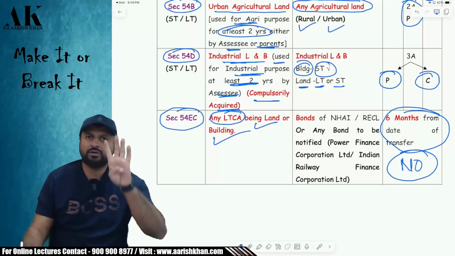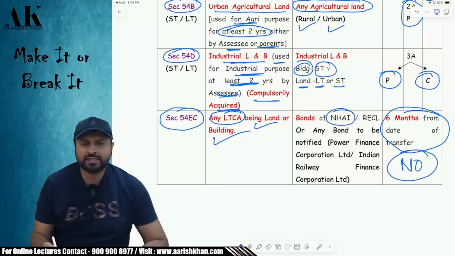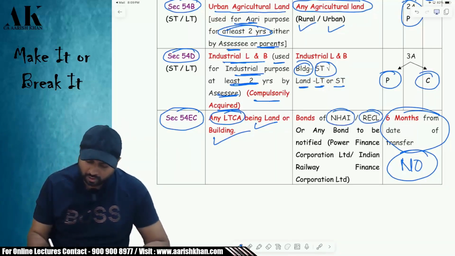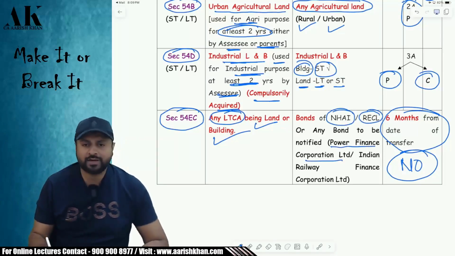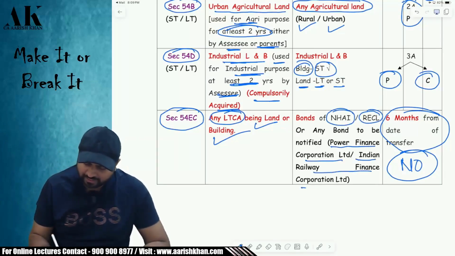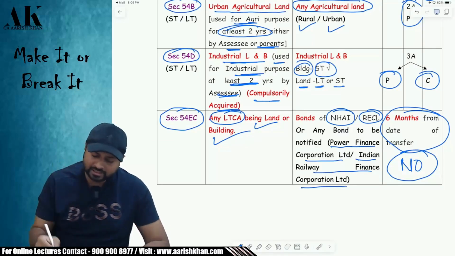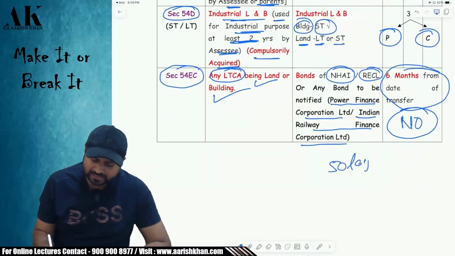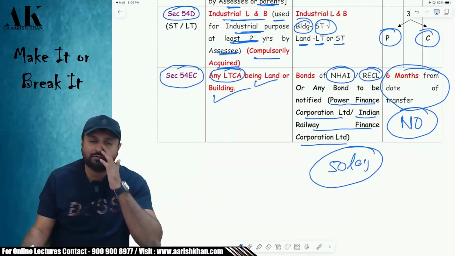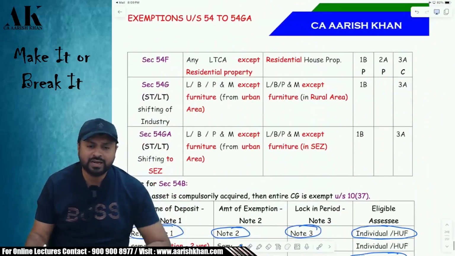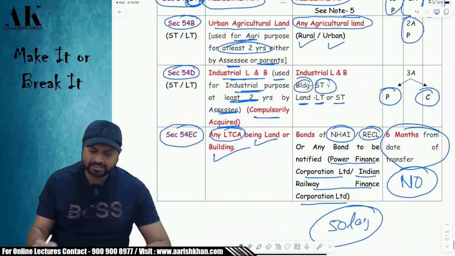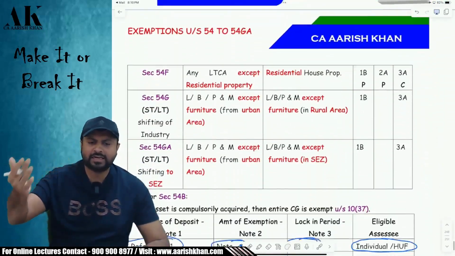What am I supposed to buy? You are supposed to buy 4 things. Either buy NHAI bonds or RECL bonds, or bonds of Power Finance Corporation Limited, or bonds of Indian Railway Finance Corporation Limited. And here there is a limit of maximum 50 lakhs in a financial year. You cannot buy more than 50 lakhs in a financial year. I hope it is clear to all of you. Regarding this, there are some special points which I will be addressing after some time.